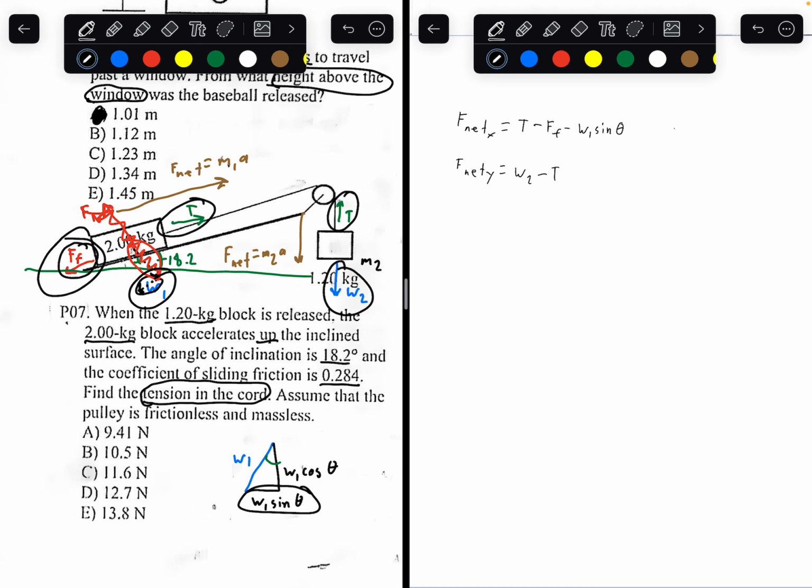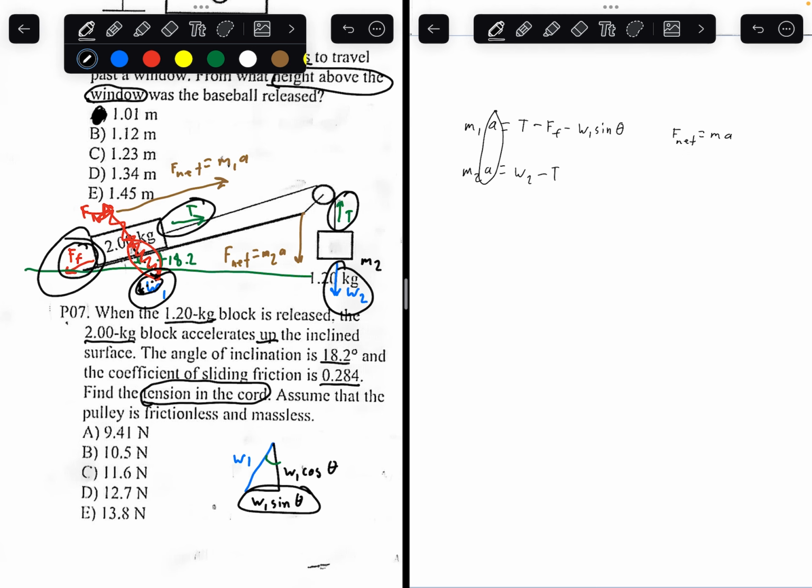Also, what is net force? Remember, according to Newton's second law, net force is equal to mass times acceleration. So the net force of object x is equal to the mass of object x times acceleration. And the net force of object y, or actually in this case object 2, oops, so this will actually be m1 times acceleration, m2 times acceleration. So we have these two equations here. Also, the accelerations are equal because the whole system is attached and moving together. So the two blocks are moving together, so their accelerations are equal.